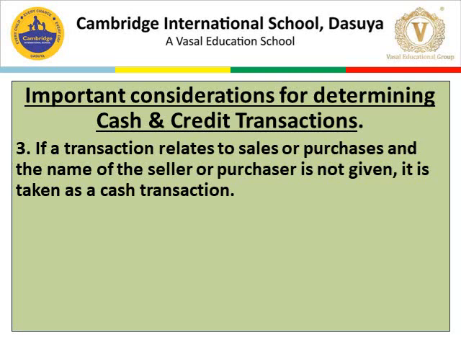In case number 3, neither the name of a person is given nor the word cash is mentioned. So, in this situation, we will take the transaction as a cash transaction. Let's see the journal entry. For example, goods sold for rupees 10,000.